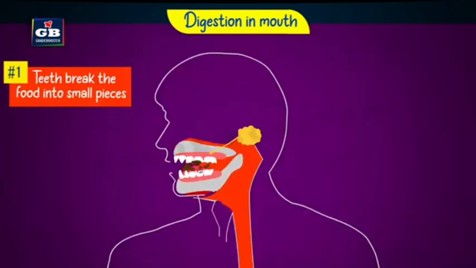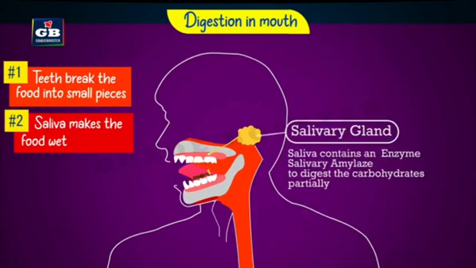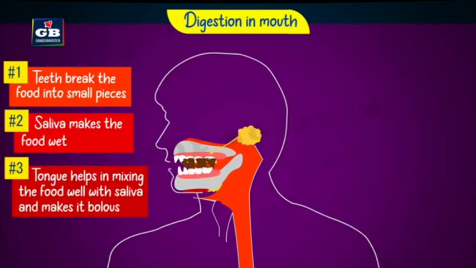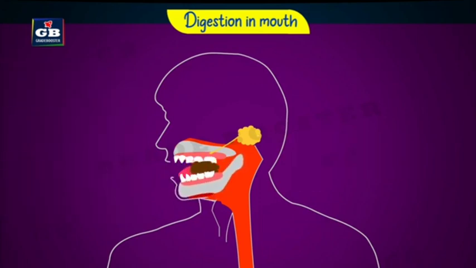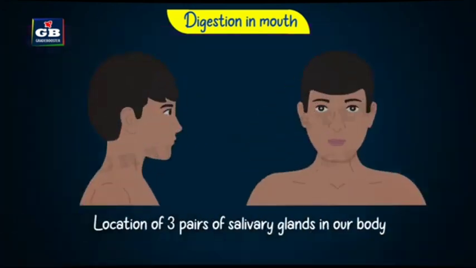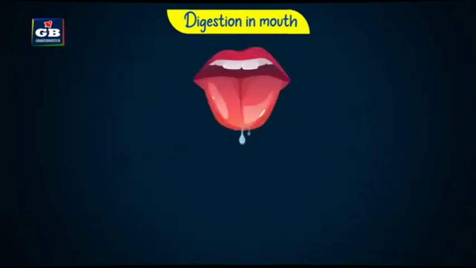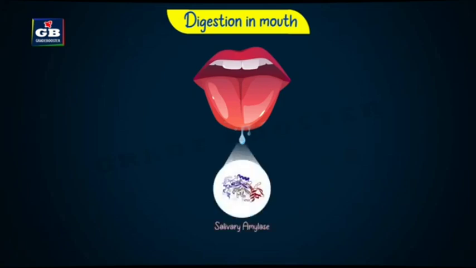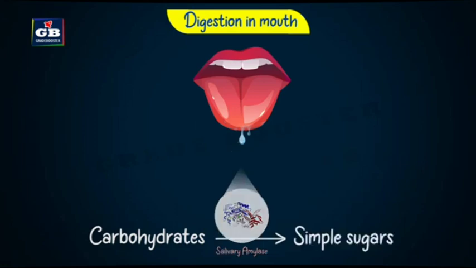Teeth break the food into smaller pieces. Saliva makes the food wet. The tongue helps in mixing the food well with saliva and makes it into a bolus. Saliva is a liquid secreted by three pairs of salivary glands present in our mouth. Saliva has an enzyme called salivary amylase or ptyalin. It digests carbohydrates like starch into sugars.